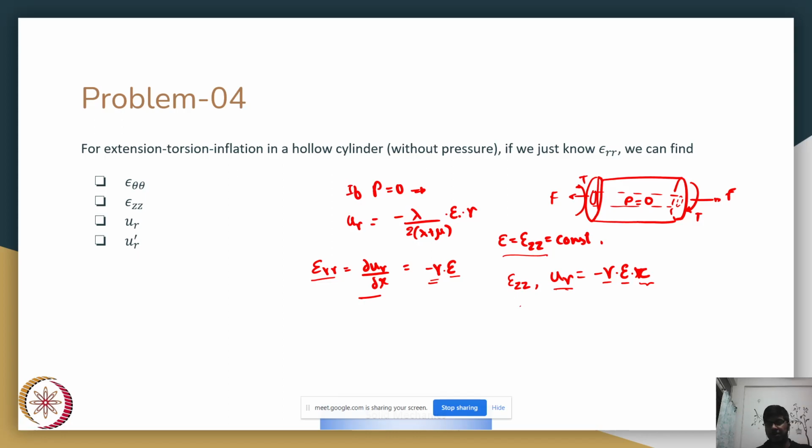If we know epsilon Rr and we know the Poisson ratio, we can figure out epsilon, which is nothing but epsilon zz. And since we know the Poisson ratio and epsilon zz, we can figure out Ur as well. And obviously epsilon Rr is nothing but Ur dash. Is this clear? Yes, sir. Okay.